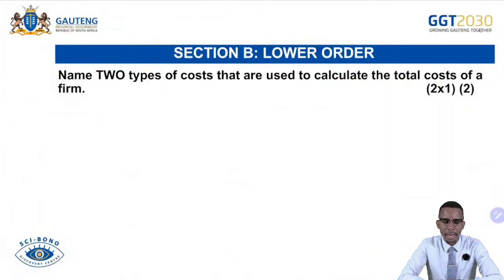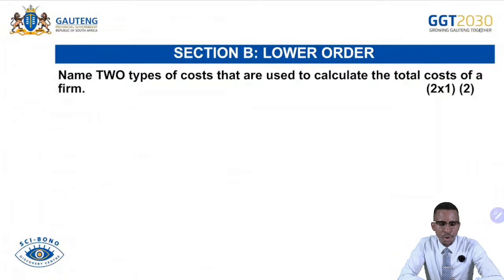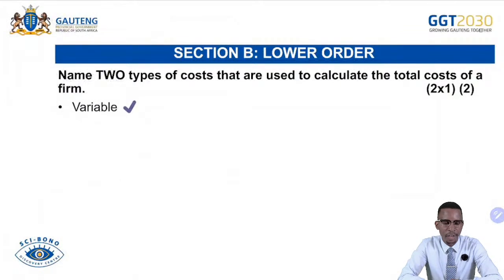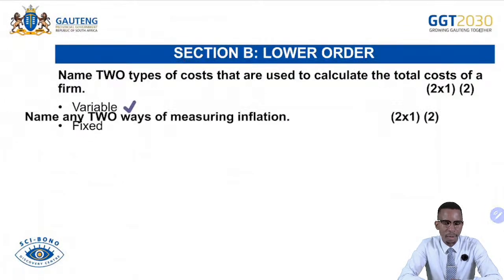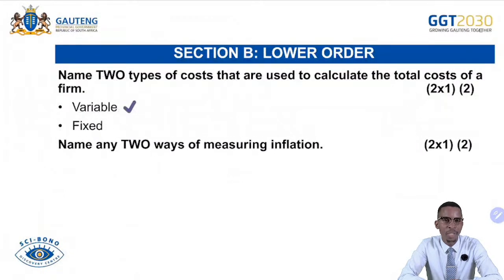So let's check here now on Section B, where you are required only to list. Name 2 types of costs that are used to calculate total cost of a business. Remember, it doesn't say any 2, it says 2, meaning there are only 2. So we have variable cost, and then we have what we call the fixed cost. Remember, total cost is a sum of both variable cost and fixed cost.